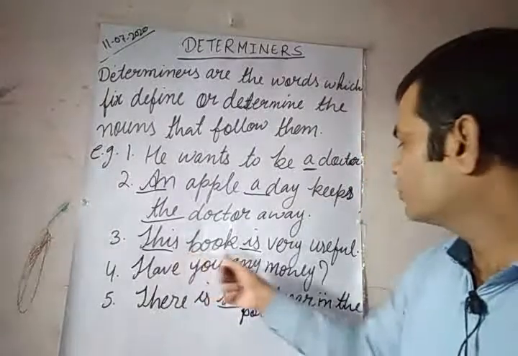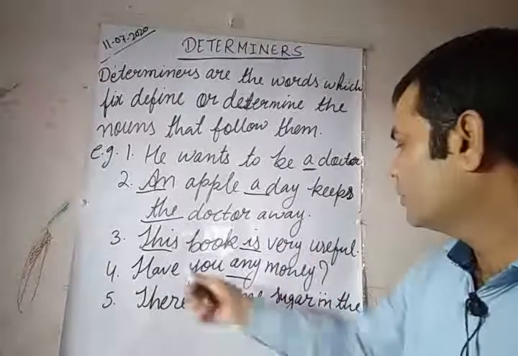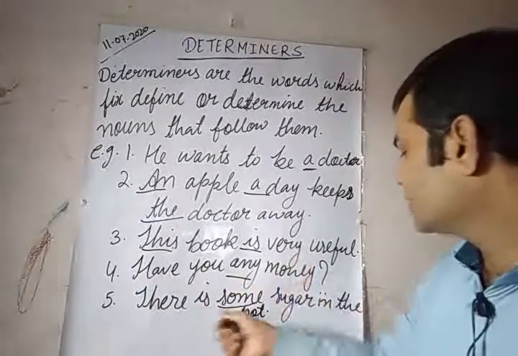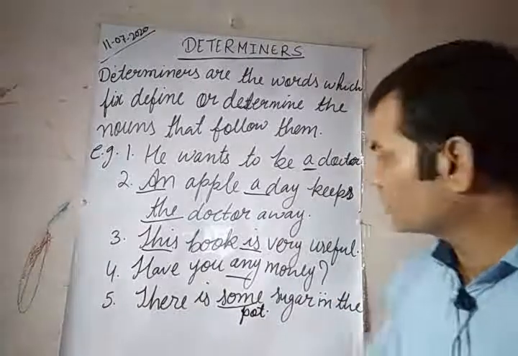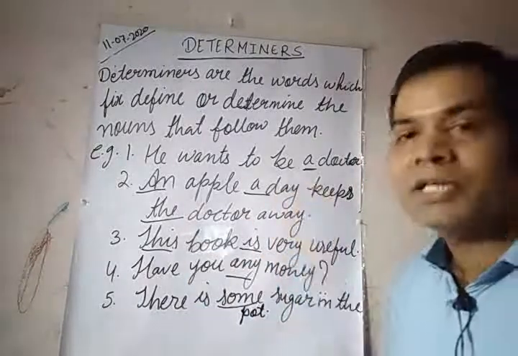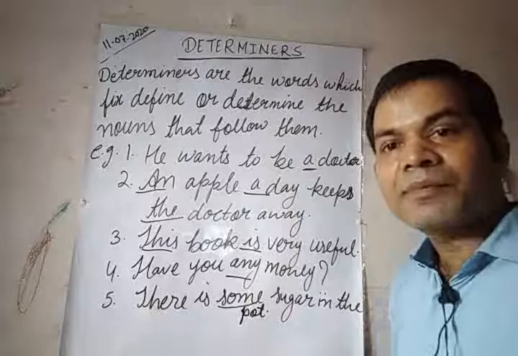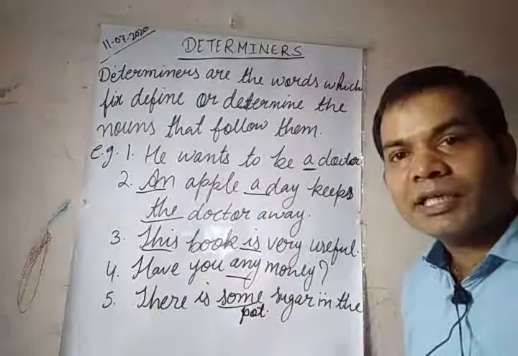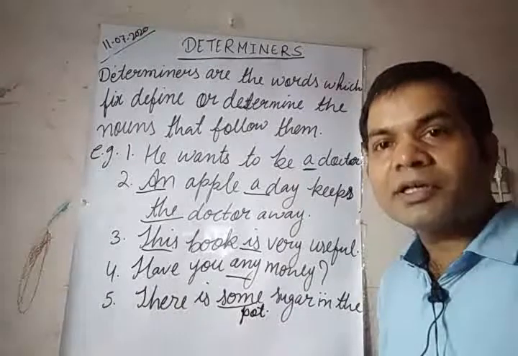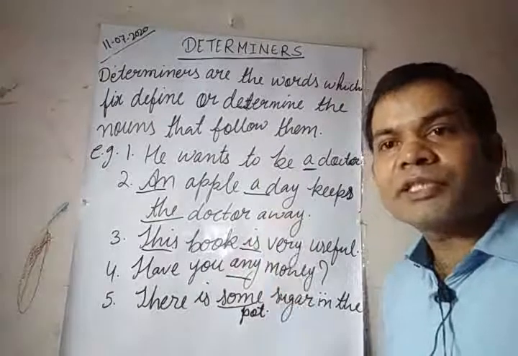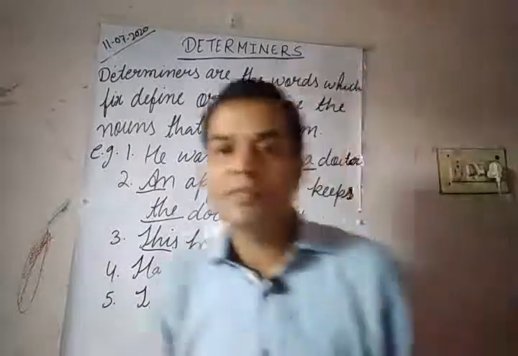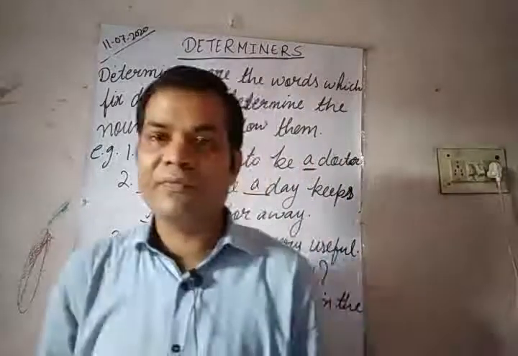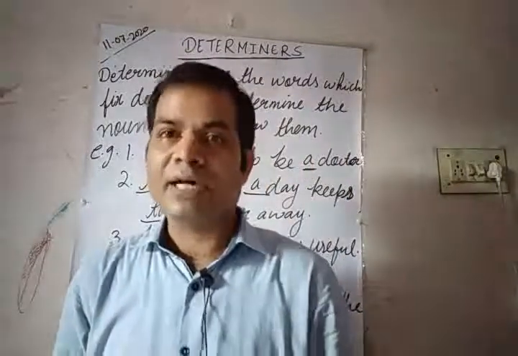This book is very useful. Have you any money? There is some sugar in the pot. So all the underlined words are determiners because they have come before a noun and they determine the position of a noun. Such words which come before a noun are also called noun fixers because they fix the position of a noun.